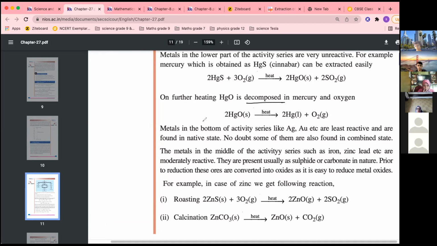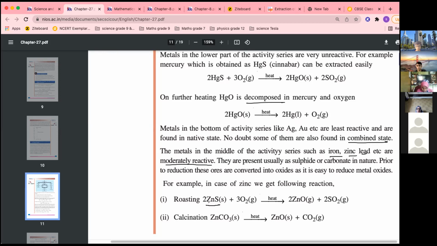Remember, a decomposition reaction is when one reactant breaks down into two or more products. So that is one method. Next, metals at the bottom of the reactivity series, Ag and Au, are least reactive and found in native state, but some of them are also found in combined state, like iron, zinc, lead. They are moderately reactive, so prior to reduction, these are converted into oxides.